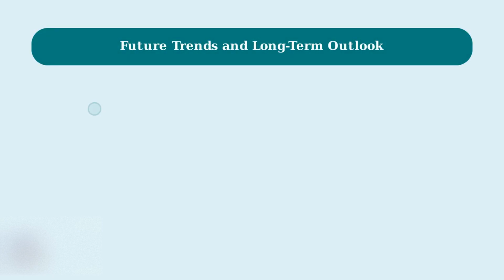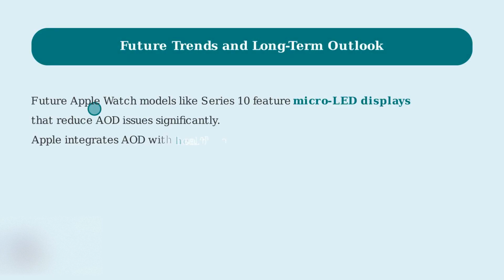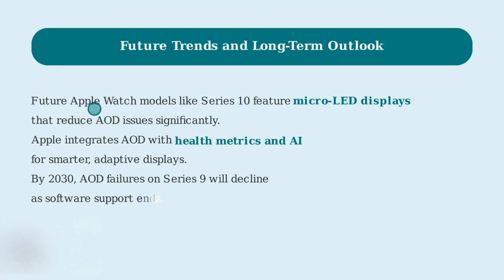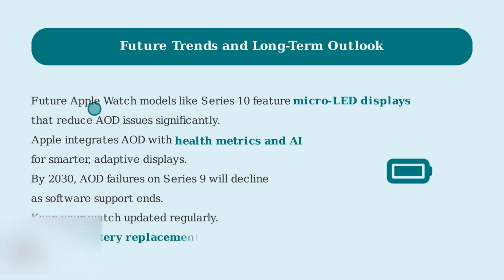Looking ahead, future Apple Watch models like the Series 10 will feature more energy-efficient micro-LED displays, significantly reducing AOD issues. Apple is also integrating AOD with health metrics and AI for smarter adaptive displays. By 2030, AOD failures on older models like Series 9 are expected to decline as software support ends. Keep your watch updated regularly and consider battery replacement if AOD issues persist due to degradation.